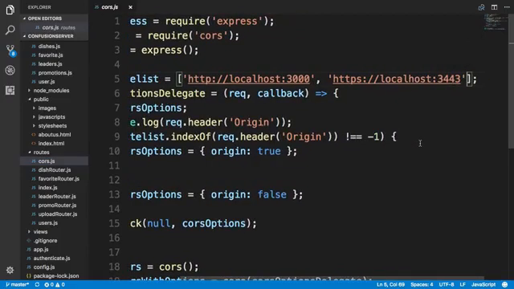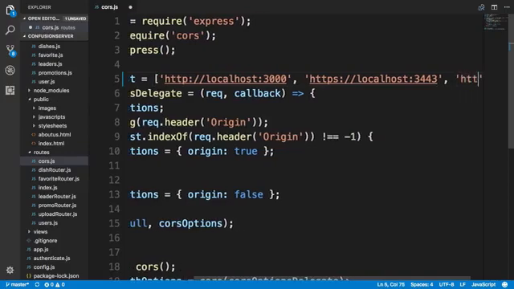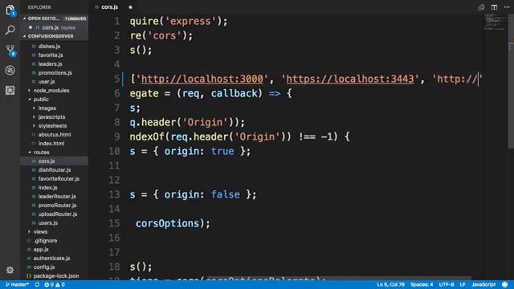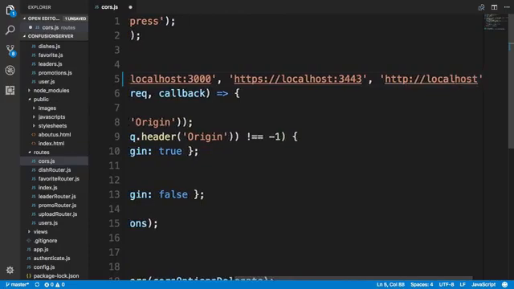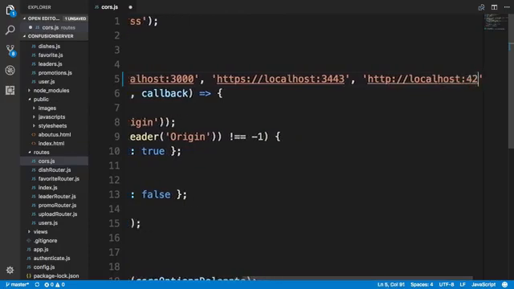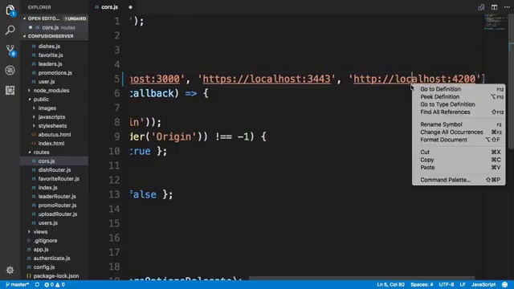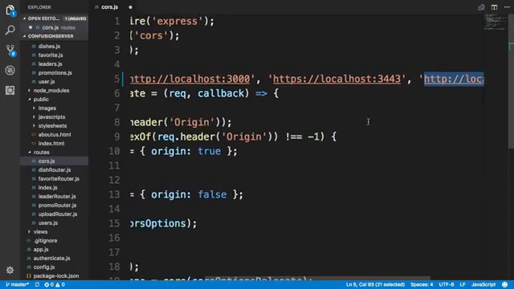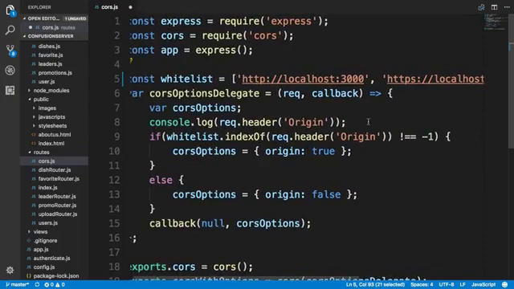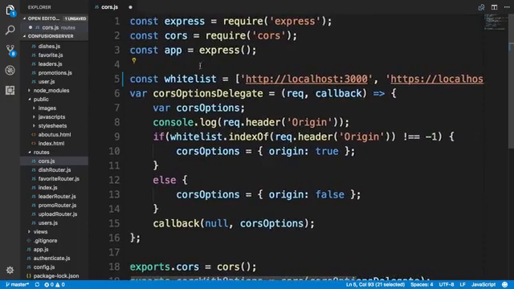Going into the cors.js file, let me add in http://localhost:4200 to my whitelist. This is the origin from which all my Angular client requests will originate, so that way CORS would not cause problems for my Angular client.